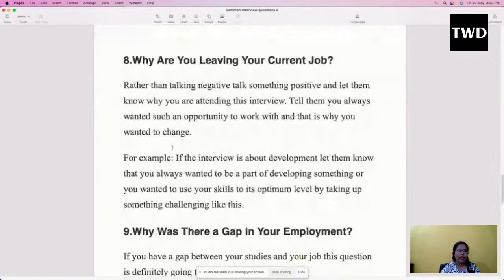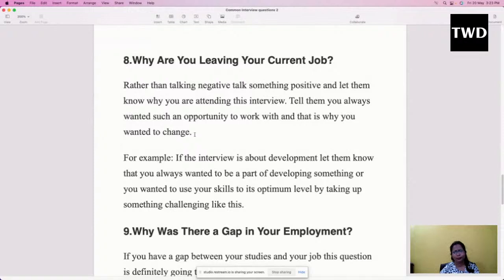Then, why are you leaving your current job? Yes, this is the trickiest question for most people. Rather than talking negative, talk something positive and let them know why you are attending this interview. So never ever talk negative about your previous company. Don't think that I'm leaving that company and talking rubbish about it, and this company would be happy. No, never do that.